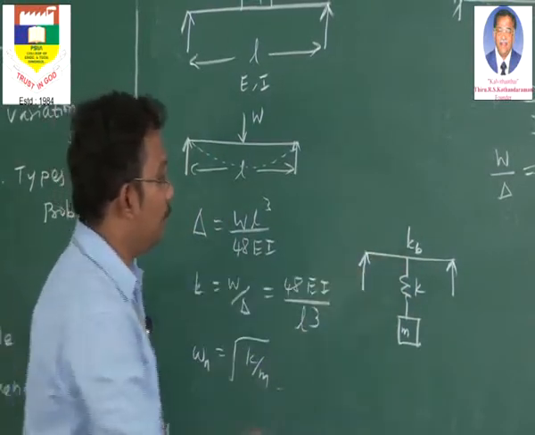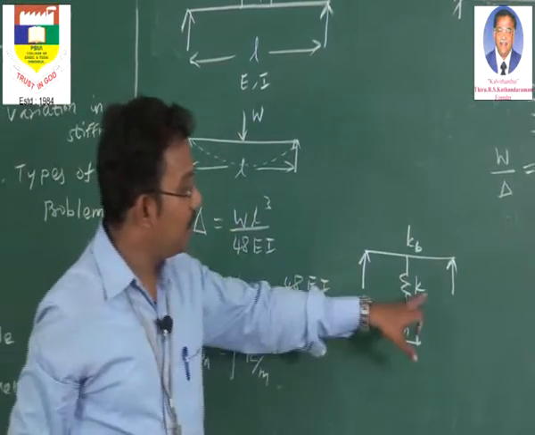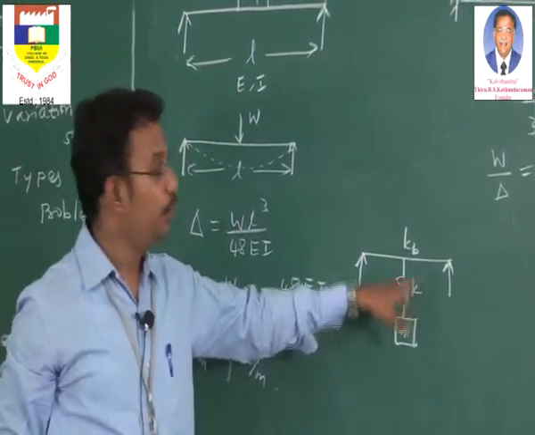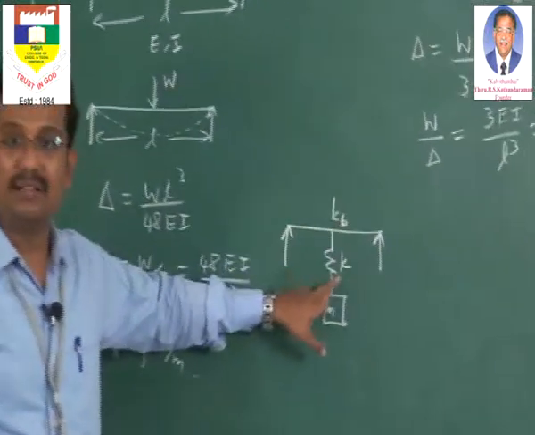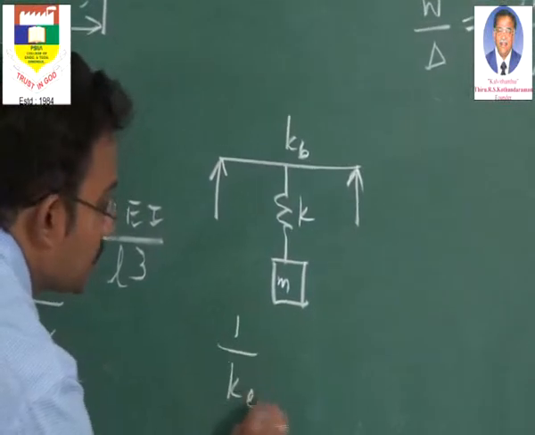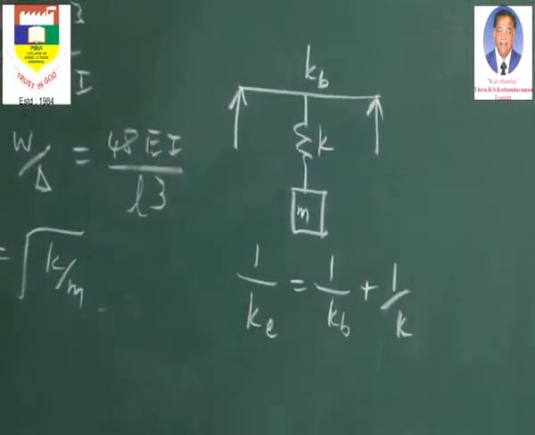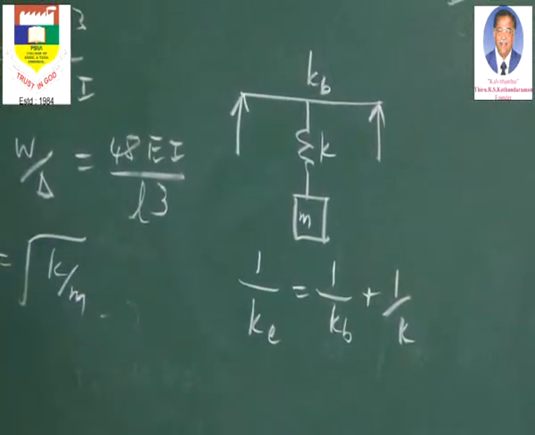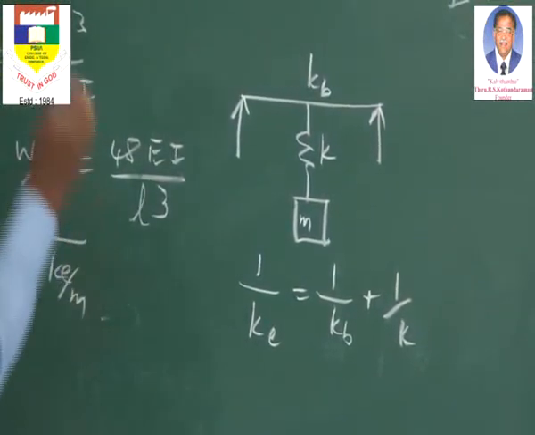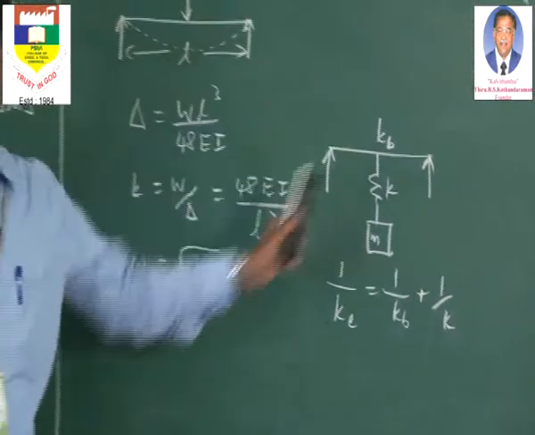So first you have to find the KB using this relation, then the K or the spring stiffness will be known. We have to calculate these two as a series and you have to find the effective stiffness as 1 by KB plus 1 by K. Once you know the effective stiffness, you can directly go for finding omega n as root of KE by M. This is how we can go for a simply supported beam with a spring.